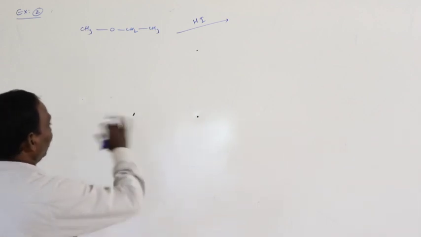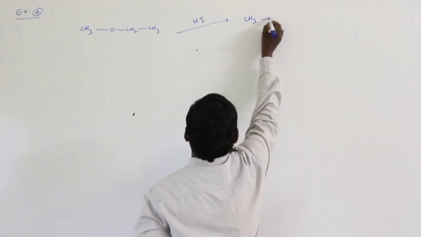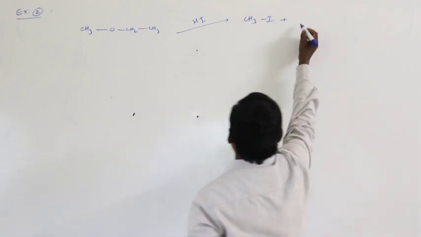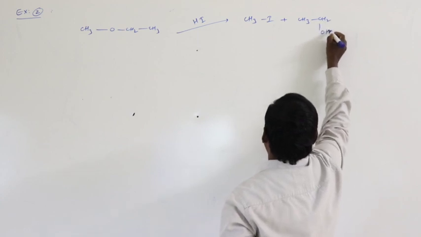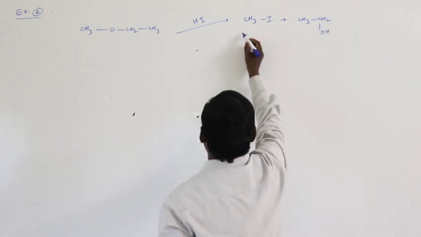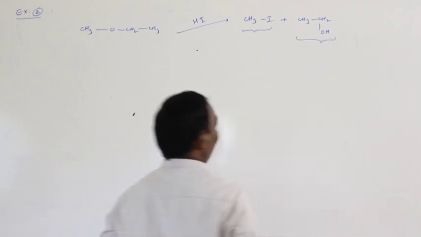Okay, what is the product obtained in this one? Methyl iodide plus ethyl alcohol. Okay, methyl iodide and ethyl alcohol.